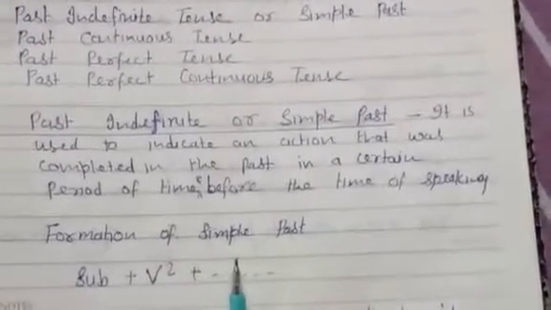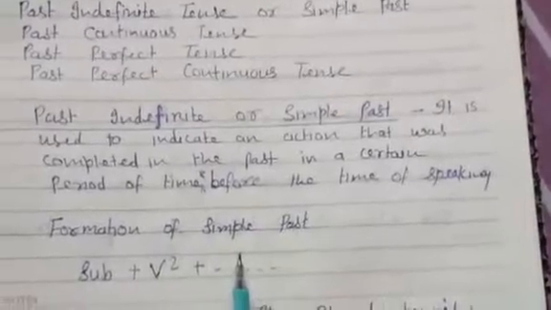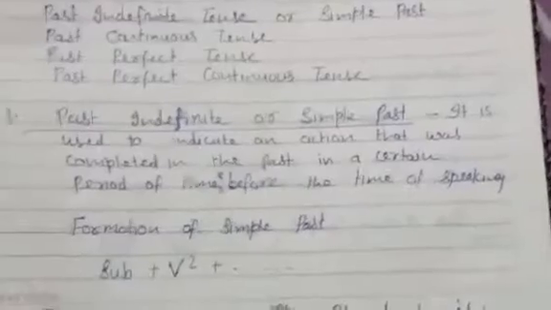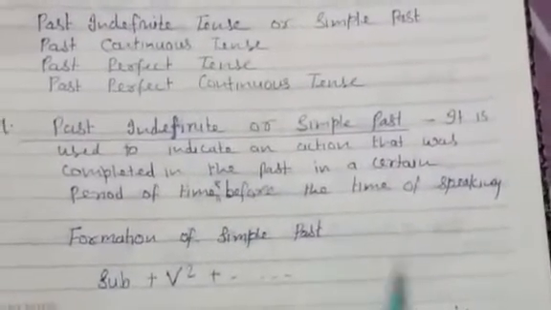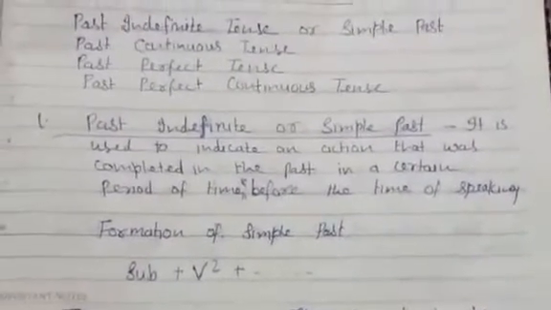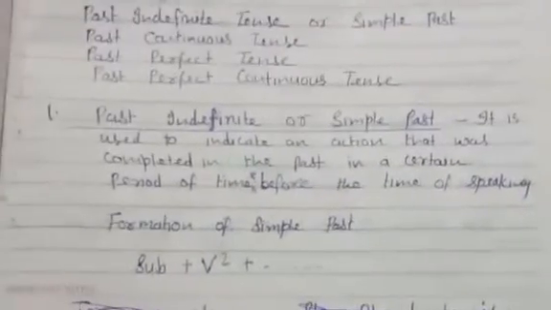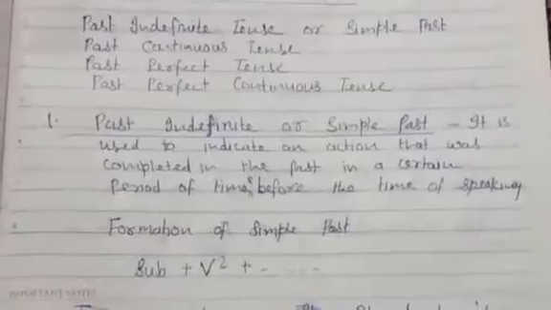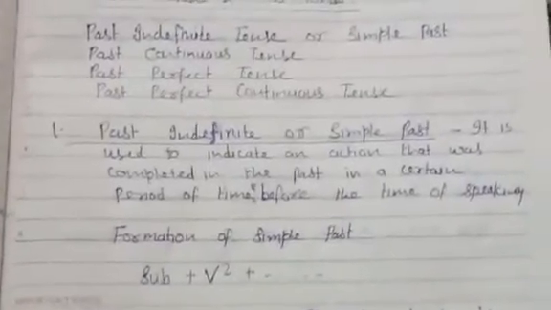This is very easy to learn. You will have no problem. Just learn all the three forms of the verbs and you will have no problem to understand the tense.